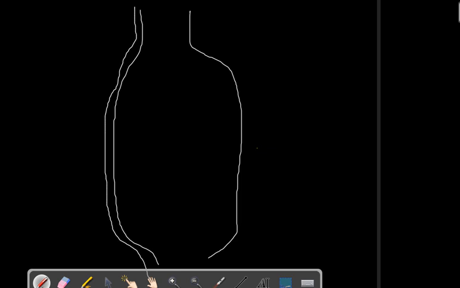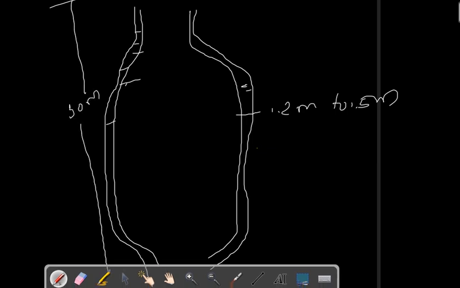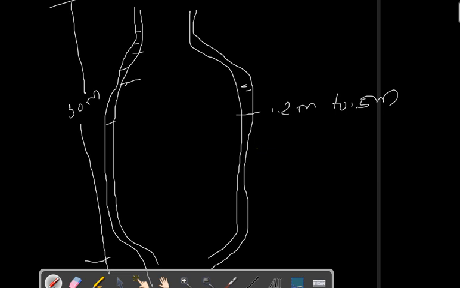And it is around how many meters? 1.2, and there are fire bricks also. So this thickness is 1.2 meter to 1.5 meter. It is also 30 meter high at maximum. So height is how much? 30 meter. And maximum diameter is 9 meter. 9 meter is the maximum diameter of the cross section.